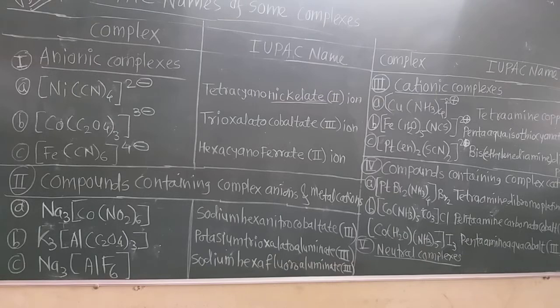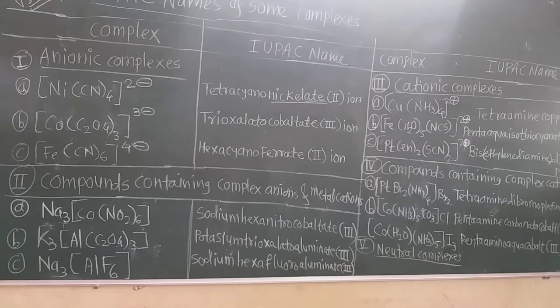So oxalate is written as oxalato, not oxalate, and there are 3 oxalate ligands, so trioxalato. And cobaltate, because it is the anionic complex. For an anionic complex, the metal word ends with the suffix ATE. So trioxalatocobaltate.